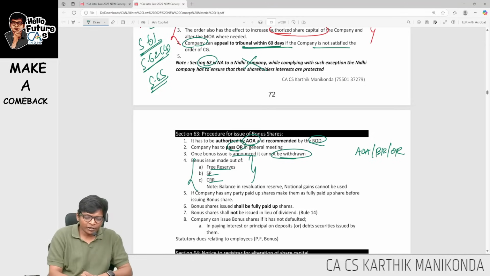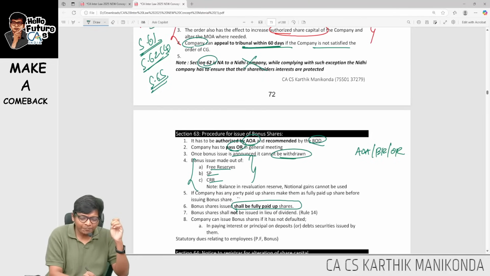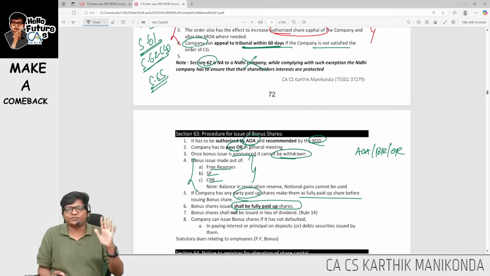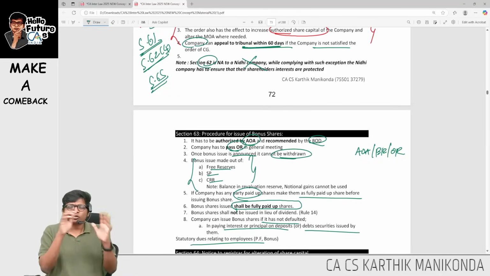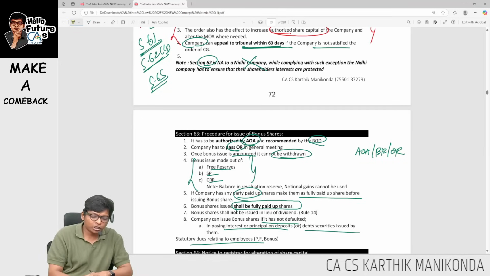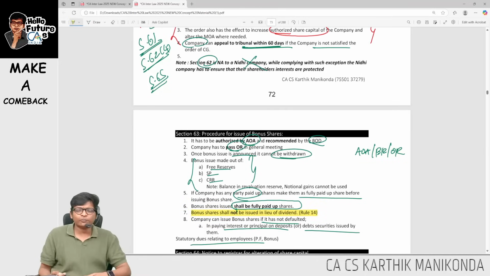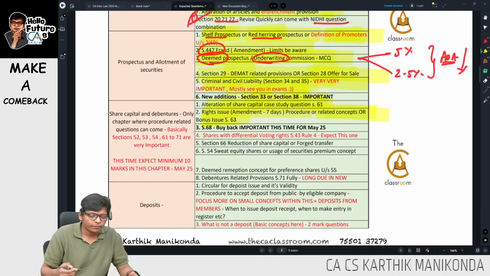Next, important points. It should be made only for fully paid up shares. Why fully paid up shares? We see in regular classes, but here fully paid up. So what if I have partly paid up? Then convert them to fully paid up shares. Any compliances to check? Yes, they should not be defaulting in interest on deposits or any debt securities or any statutory dues. So all the statutory dues on debt to interest should be repaid. And lastly, you cannot declare dividend and give bonus. So bonus should not be given in lieu of dividend, guys. So with this we are done with rights and bonus also.